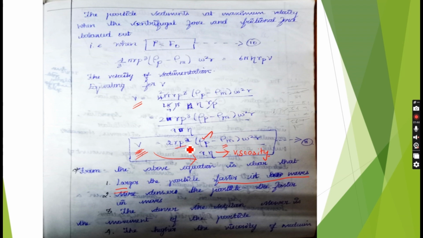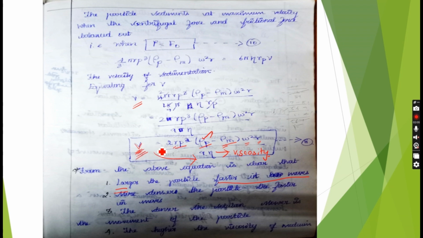Otherwise, the radius of the particle, the radius or distance from the central axis to the particle, and the angular velocity are all directly proportional to the sedimentation velocity.